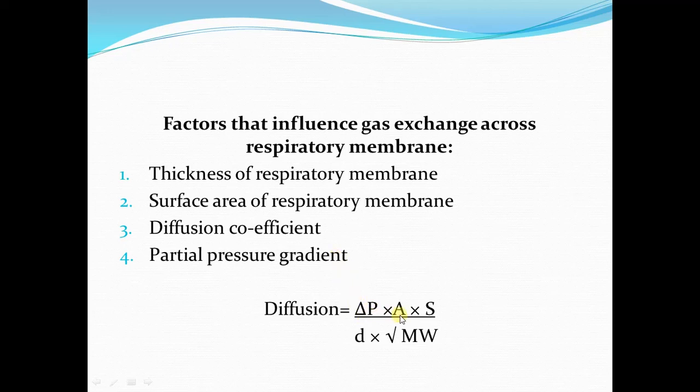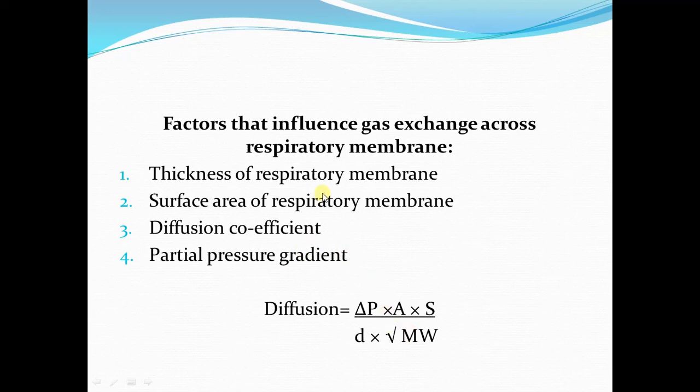A stands for the surface area, D is for the distance, which we can take as the thickness of the respiratory membrane, S is for the solubility, and MW is for the molecular weight. So, solubility and molecular weight together form the diffusion coefficient.